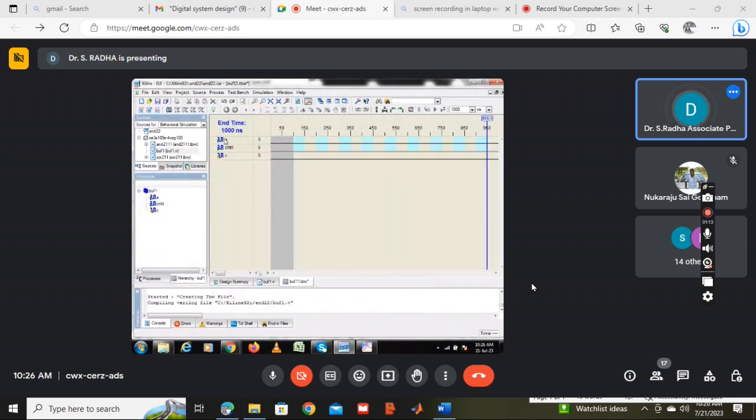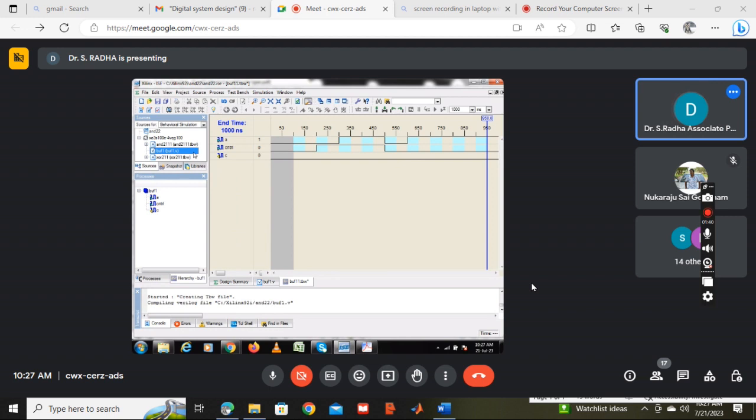A is one input, control is another input. Okay, I will put control as 1. Then I will put A 0 for one time, 1 for the other time. Okay, so at 500 I am making control 0. Whether you put the control signal 0 or control signal 1, what will happen? A value 0, A value 1, what will happen? If control signal is 0, what will happen?